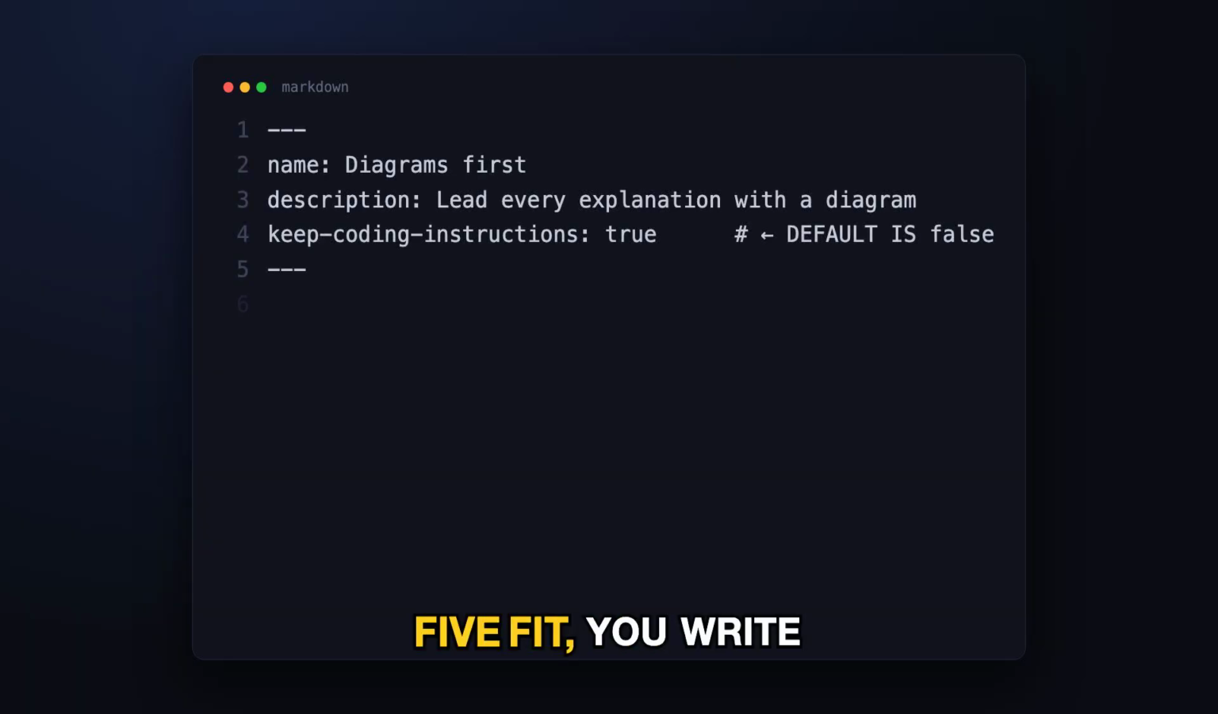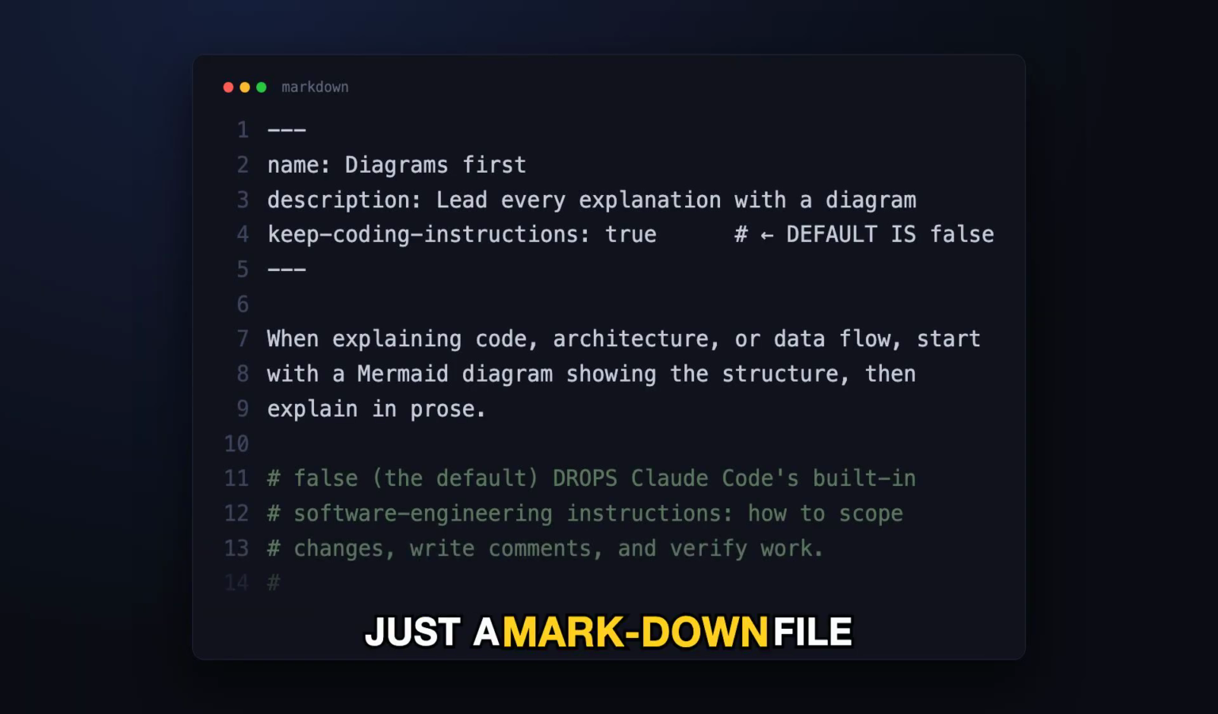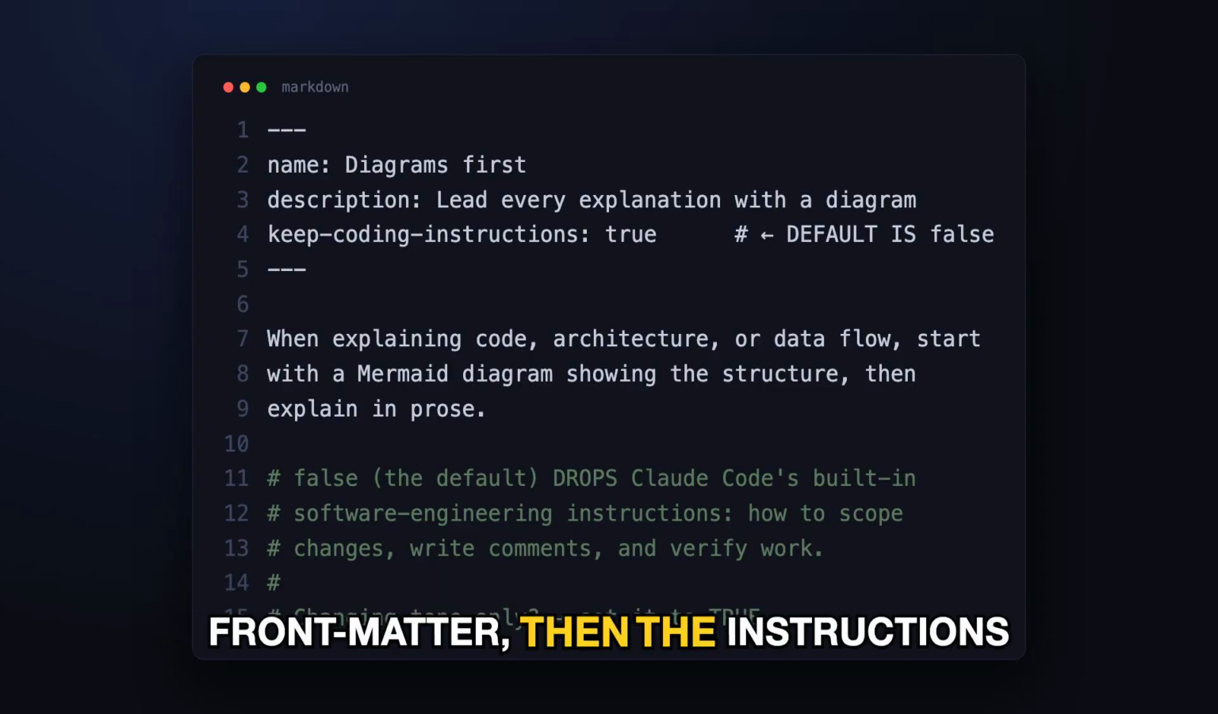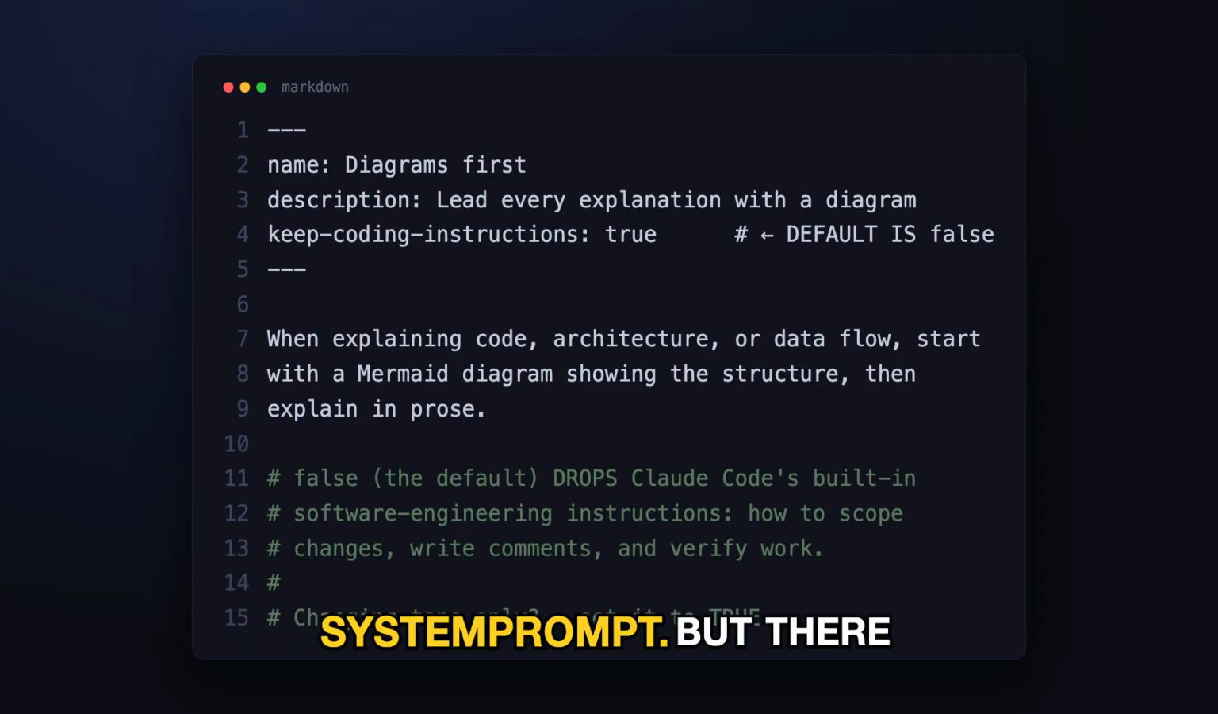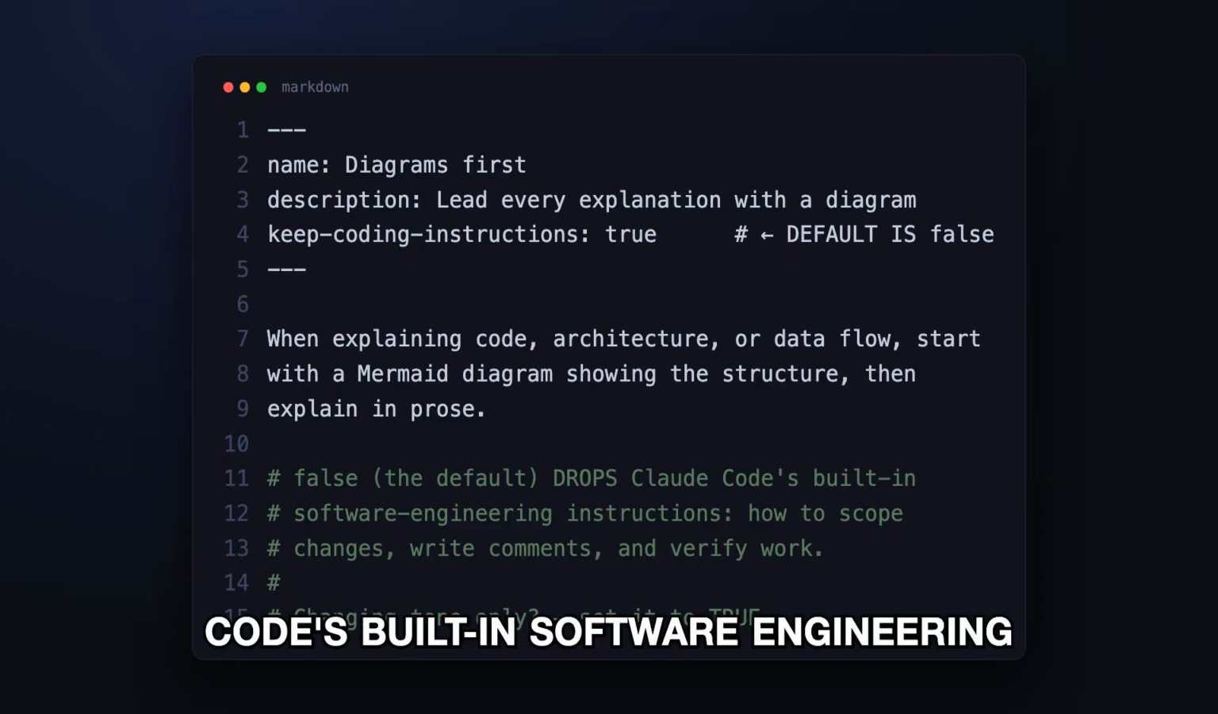If none of the 5 fit, you write your own, and it's just a markdown file: front matter, then the instructions to append to the system prompt. But there is one field you have to get right, and the default will surprise you. keep-coding-instructions. It defaults to false. And false means your custom style throws away Claude Code's built-in software engineering instructions.